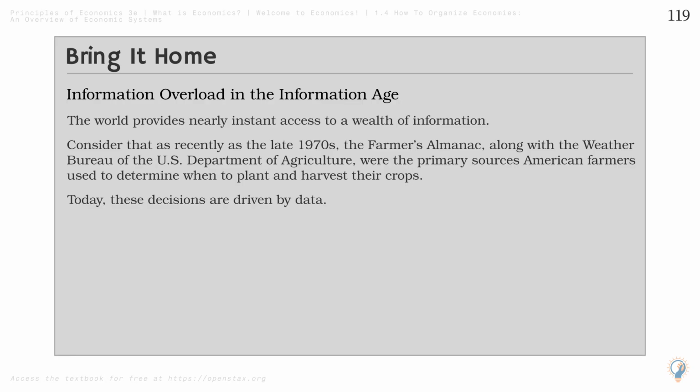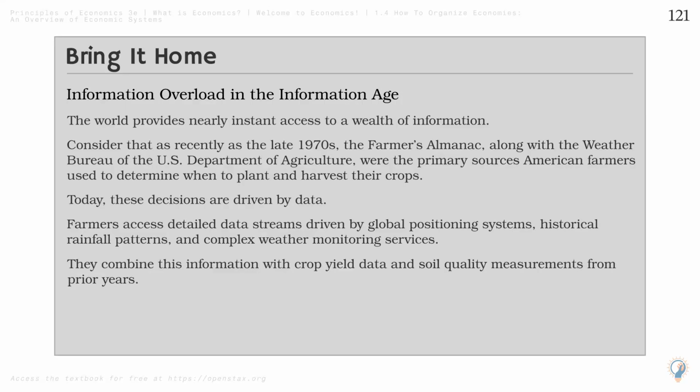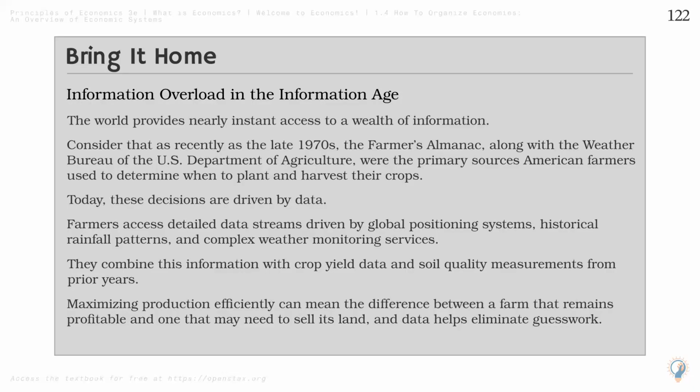Today, these decisions are driven by data. Farmers access detailed data streams driven by global positioning systems, historical rainfall patterns, and complex weather monitoring services. They combine this information with crop yield data and soil quality measurements from prior years. Maximizing production efficiently can mean the difference between a farm that remains profitable and one that may need to sell its land, and data helps eliminate guesswork.